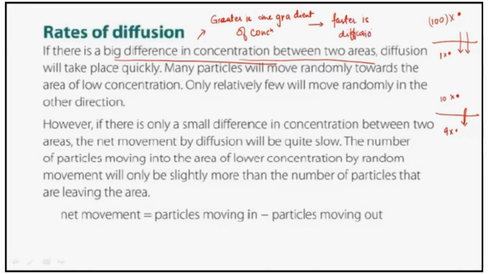Okay, next. It's the same thing. Number of particles moving into the area of lower concentration by random movement will only be slightly more than the number of particles leaving the area. So net movement will be particles moving in minus particles moving out. Actually, any particle that moves across the membrane moves in both directions. But the net movement is determined by how many molecules are moving in minus how many particles are moving out. So if the particles moving in is, let's say 10, and the particle moving out is 1, the net movement is 9 from outside to inside.